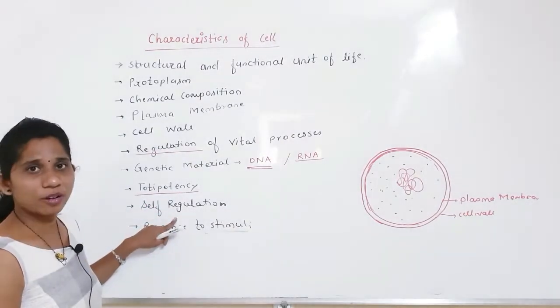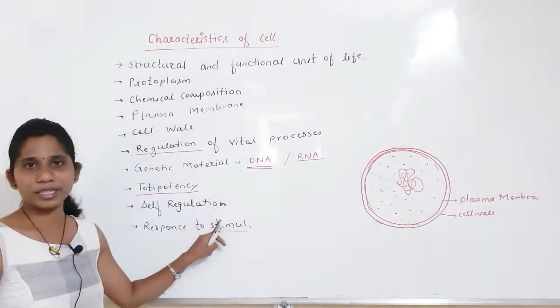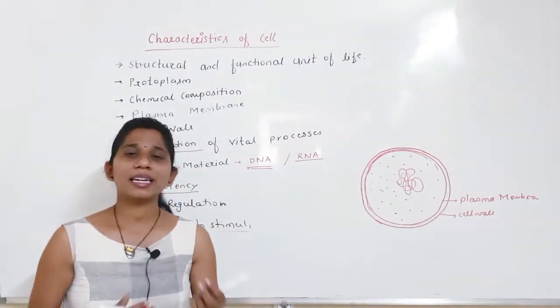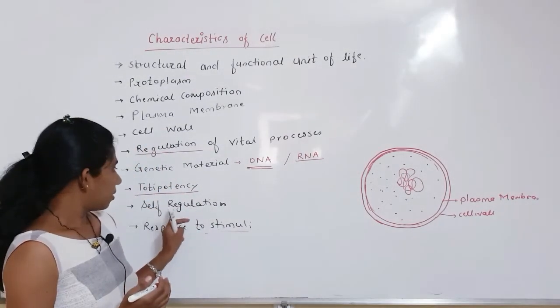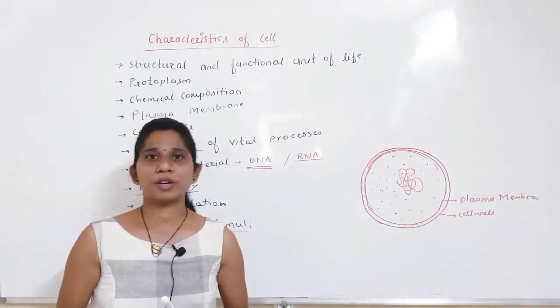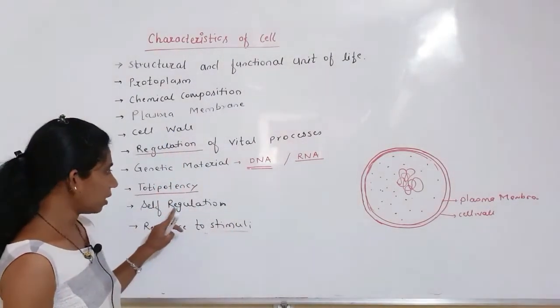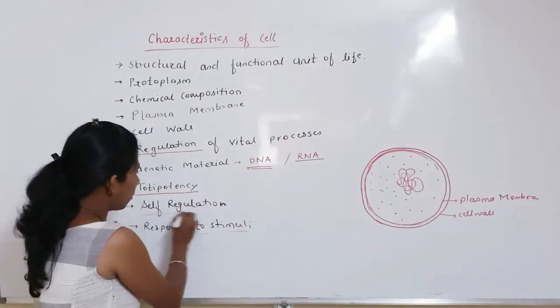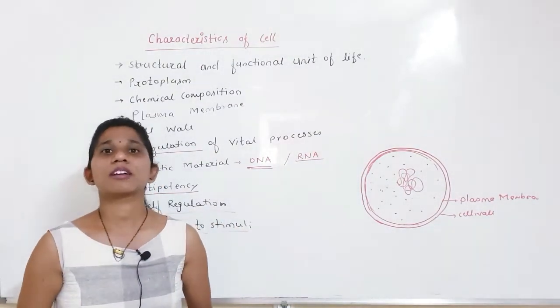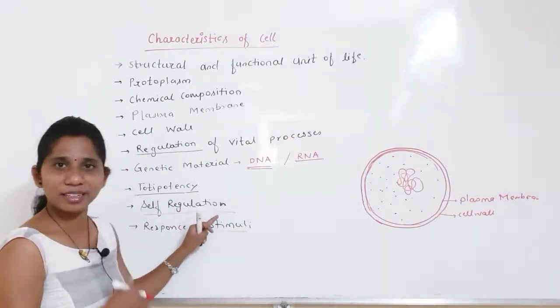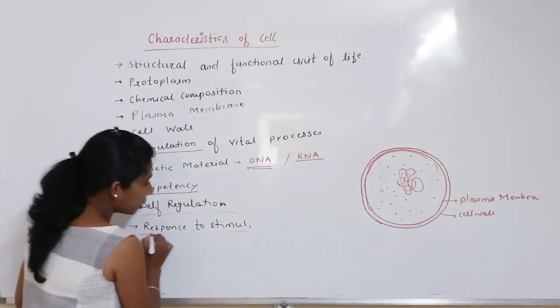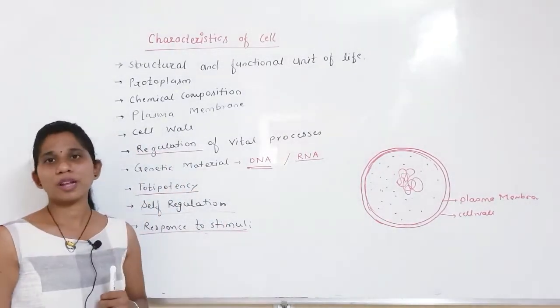Next characteristic of cell is self regulation. Cell has the self regulation property, means due to this particular property cell is becoming the successful life. And why cell is having the successful life? Due to the response to the different kinds of stimuli.